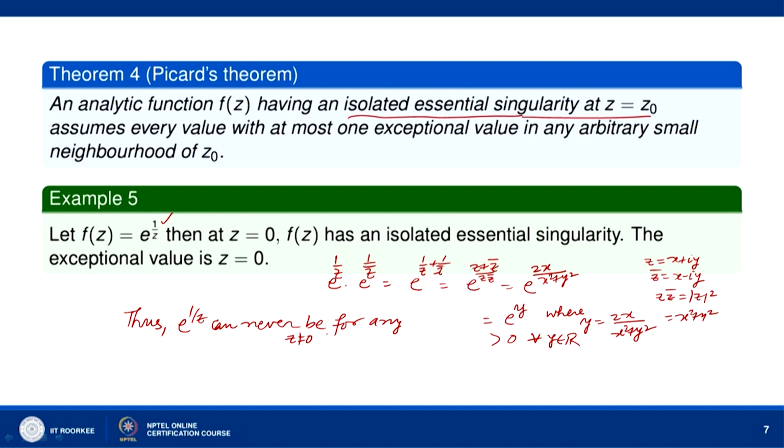Now, let us show that it assumes every value in an arbitrarily small neighborhood of z equal to 0, except of course 0.